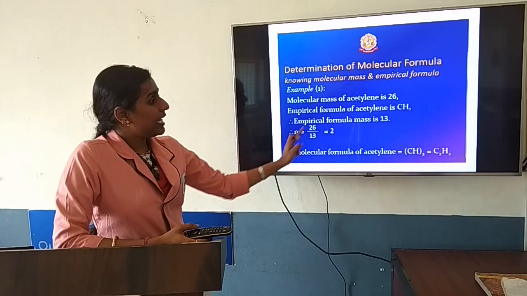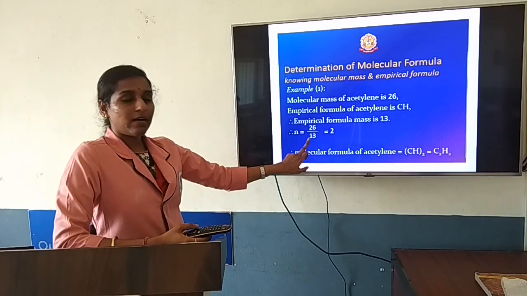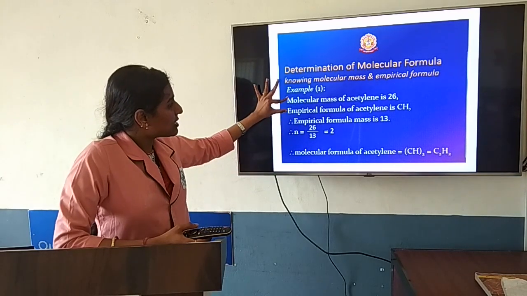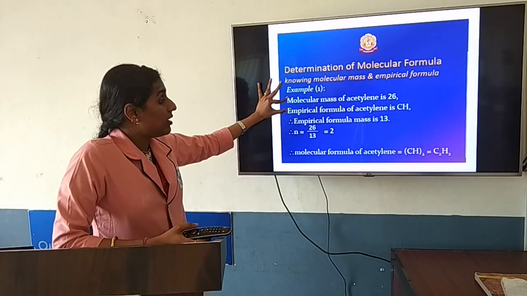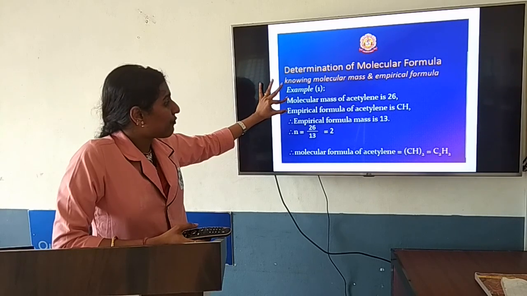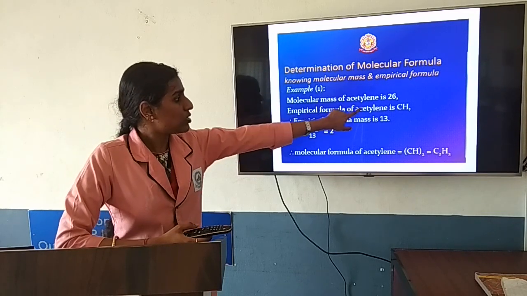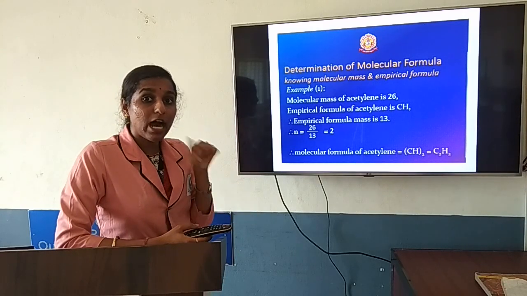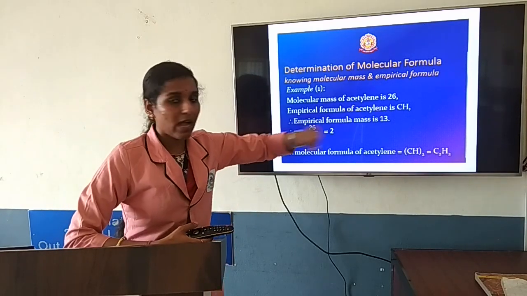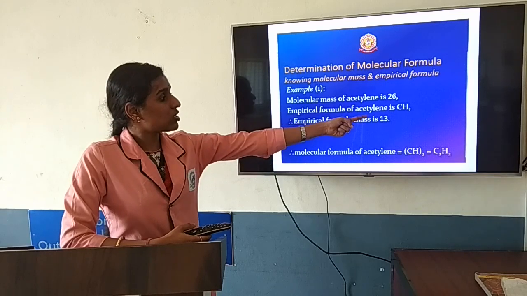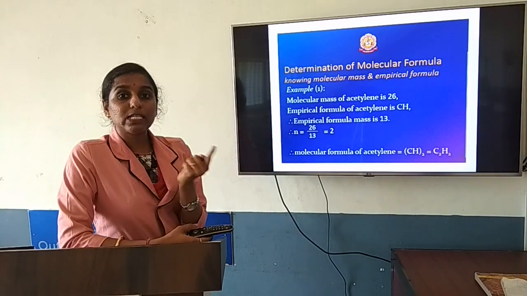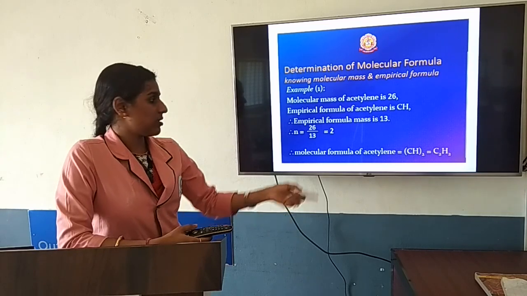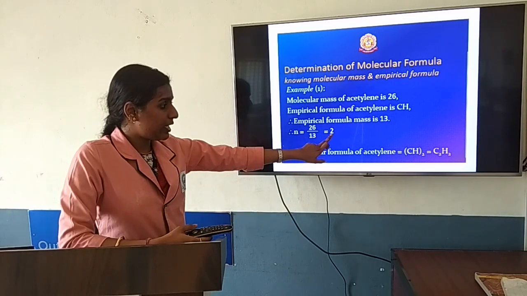Substitute, and divided by the empirical formula mass. The empirical formula mass is not given, so you are supposed to find it. The empirical formula is CH, so you find its mass. The mass of carbon is 12, the mass of hydrogen is 1. 12 plus 1 is 13. So that is the empirical formula mass, and if you substitute it, you will get 2.